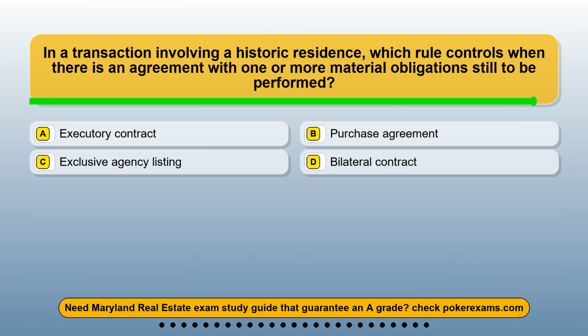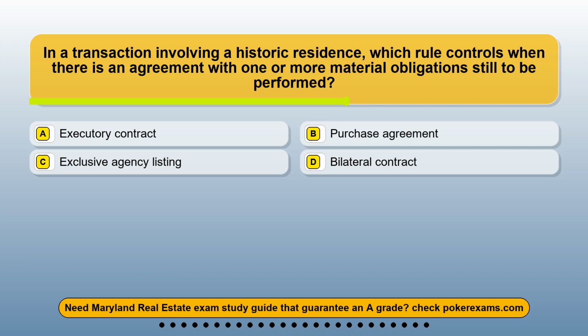Question 15. In a transaction involving a historic residence, which rule controls when there is an agreement with one or more material obligations still to be performed? Option A, executory contract. Option B, purchase agreement. Option C, exclusive agency listing. Option D, bilateral contract.